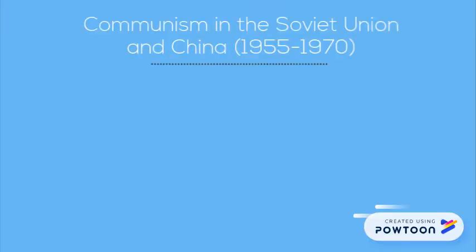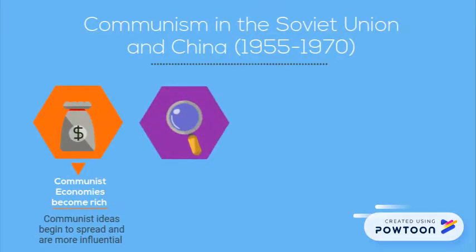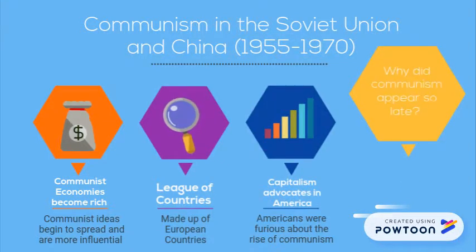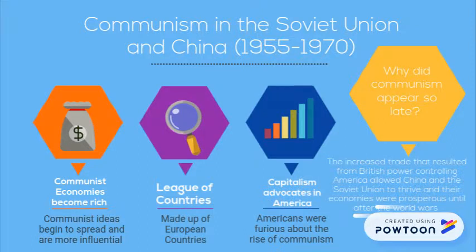China and the Soviet Union turned to communism to try to fix their economies. As a result, their economies prospered for a short time and communist ideas spread. But European nations tried to prevent this by creating the League of Countries. In addition, Americans were outraged by the rise of communism.